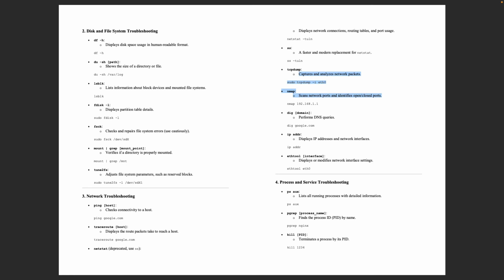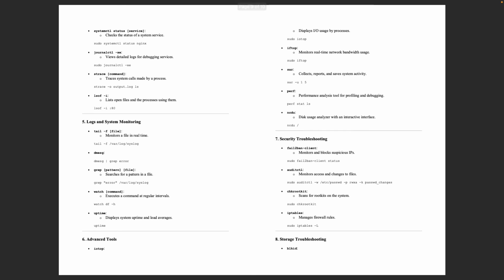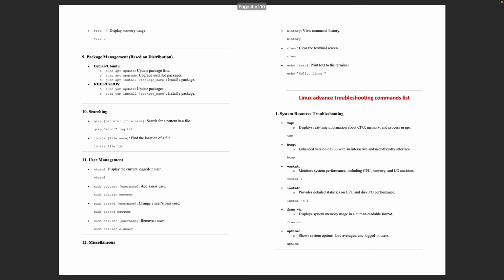Then disk and file system troubleshooting, network troubleshooting, process and service troubleshooting, logs and system monitoring, advanced tools, security troubleshooting, and storage troubleshooting. Okay, this is the entire flow that we are going to follow in this course,